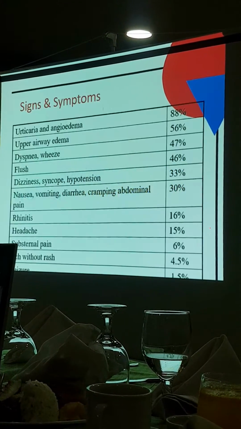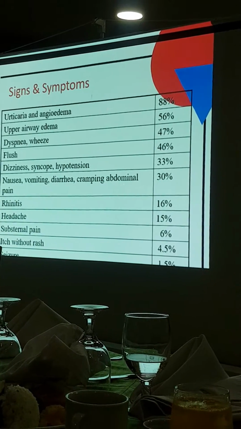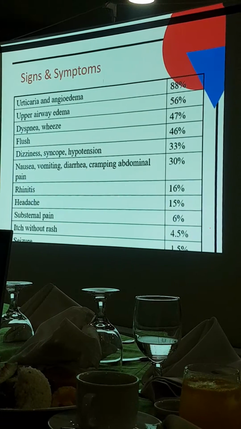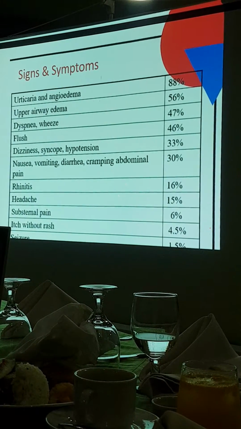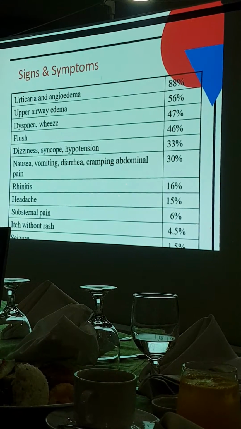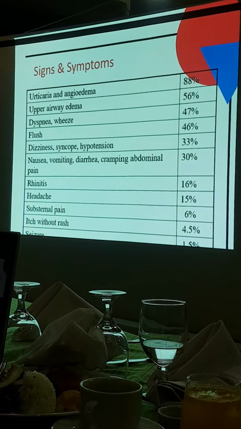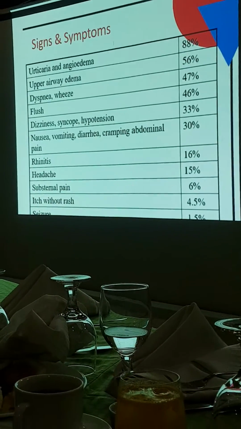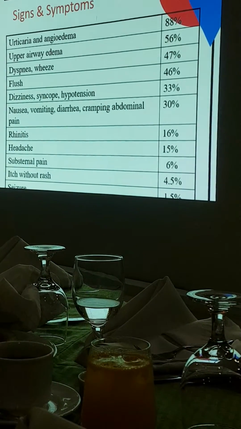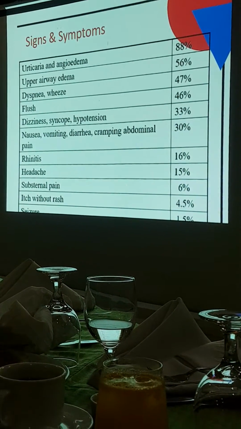So what happens in anaphylaxis? These are just the common signs and symptoms. What is most common would be the appearance of urticaria, or yung rash, yung kanina nakita natin, and angioedema, yung swelling of the eyes, of the lips. And this is also associated with other signs and symptoms. Most commonly, upper airway edema and dyspnea. So aside from the rash, nahirapan din siyang huminga or para siyang hinihika. So ma-observe nyo yung patient na ganyan yung manifestations nila.